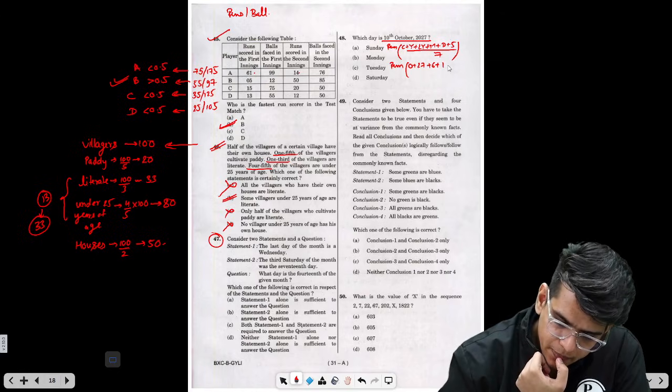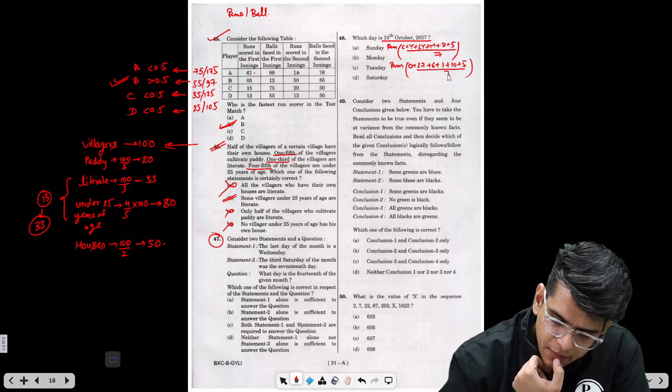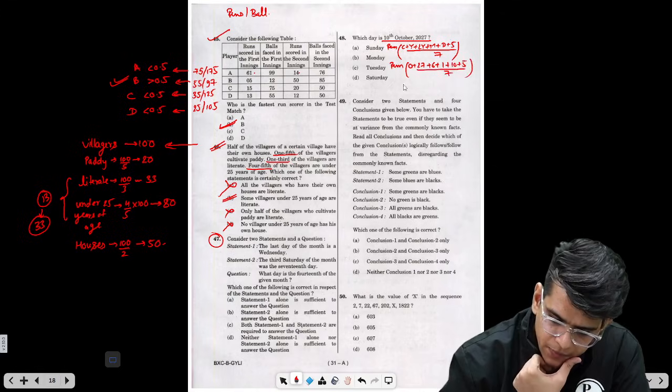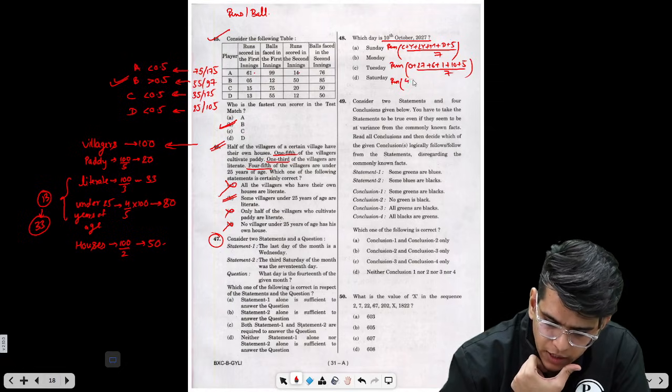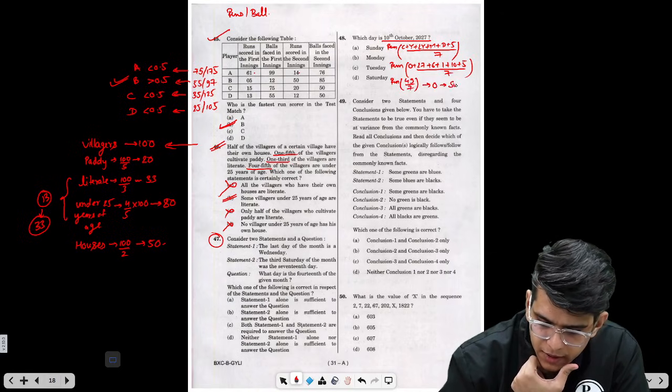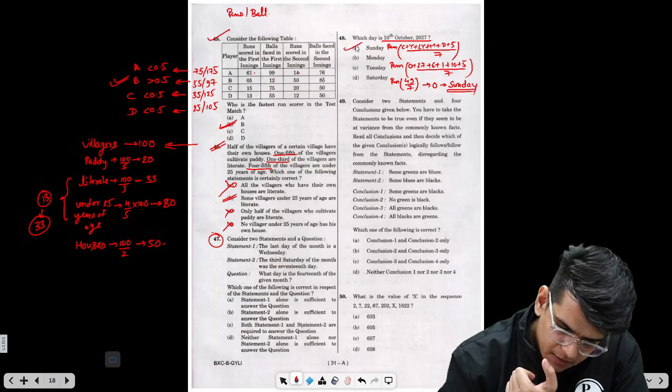What is the date? The date is 10, and then 5 remaining. We have to find the remainder when this whole is divided by 7. So 27 plus 6 is 33, plus 1 is 34, plus 10 is 44, plus 5 is 49. 49 divided by 7, the remainder is 0. Now 0 is the code for Sunday, right? So this is a Sunday.